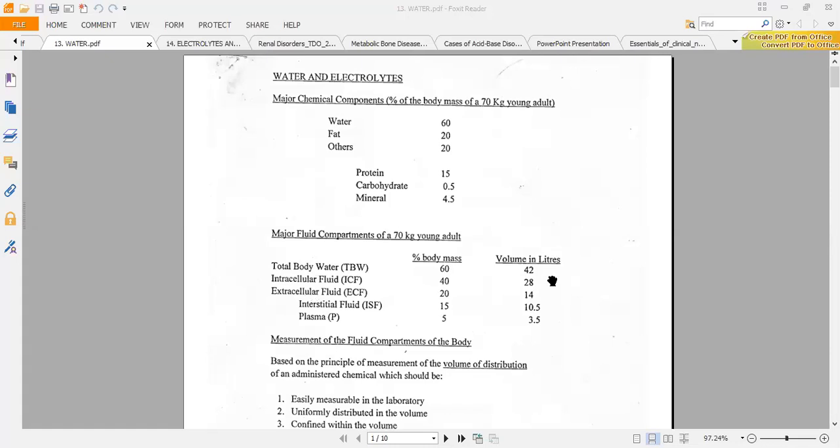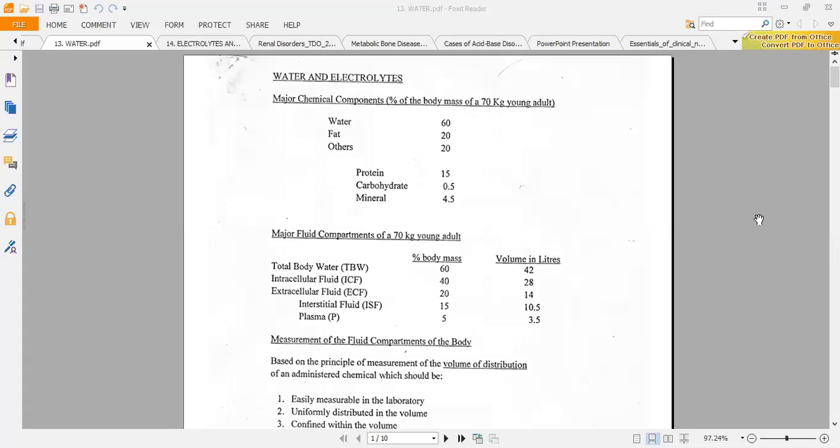Now, when you take this extracellular compartment, we can further break it into three different compartments. One, we have the interstitium. The interstitium is just the space surrounding the cells. And then we have the plasma. The plasma is the fluid part of blood. Now listen very carefully. The plasma is the fluid part of blood.